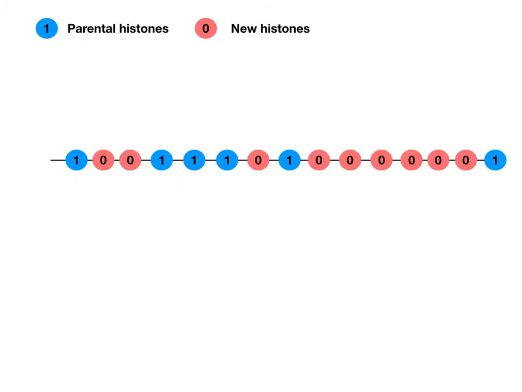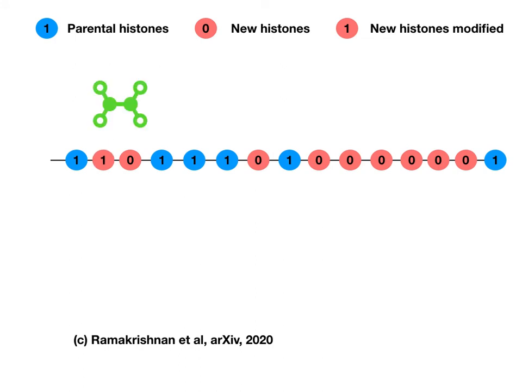Once the daughter chromatin is formed, the parental histones with the modifications intact are randomly placed at various positions. The newly generated histones without the modifications are placed in between the parental histones. Our model proposes that enzyme machinery modifies the unmodified histones in the gaps between the parental histones to match them with their neighbors as long as the gaps are less than a threshold K in length. In this case, for example, we see that gaps of 1 or 2 are filled, whereas gaps of 6 are